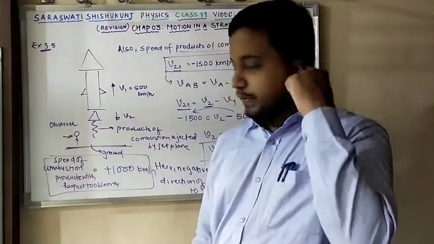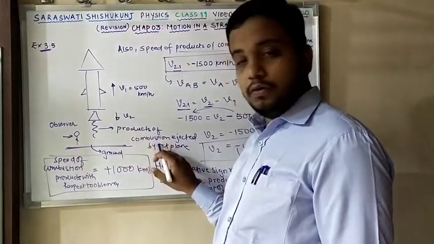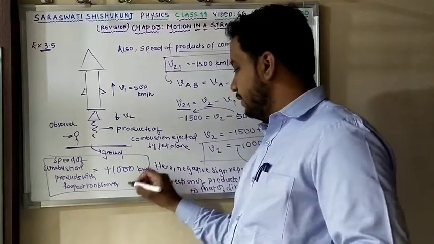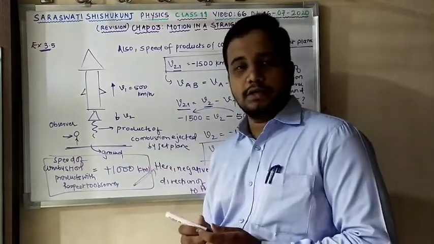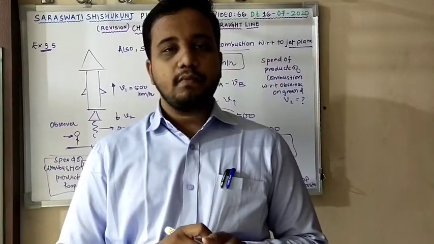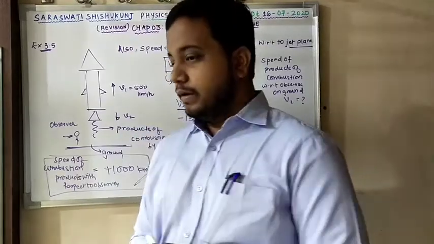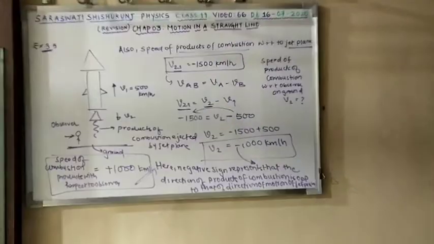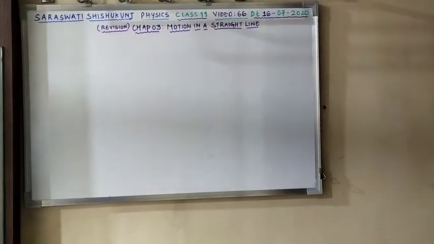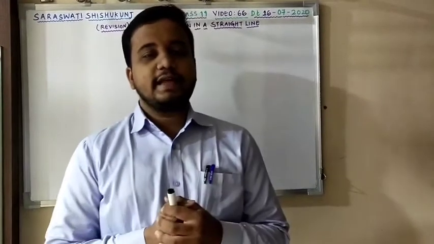Is this clear? This is the speed of products with respect to the ground or the observer. Clear? First numerical very well. So the final answer is 1000 km per hour. Till this clear? Now moving to the next example. Let me erase the board, please. Moving to the next example, that is example number 3.6 of the exercise.